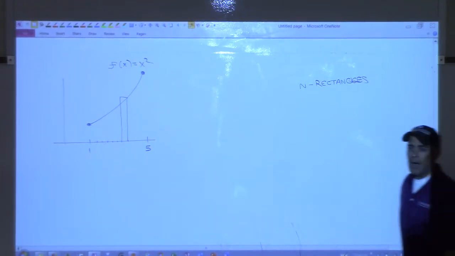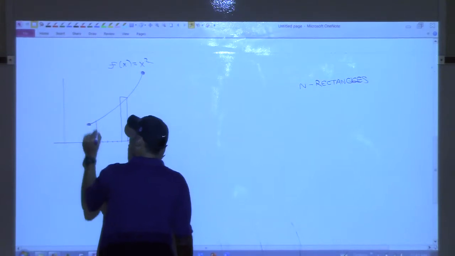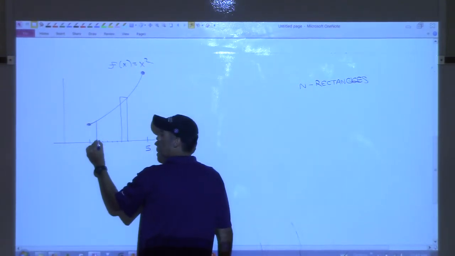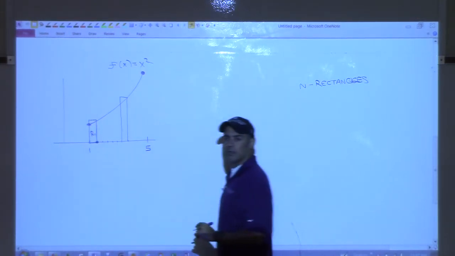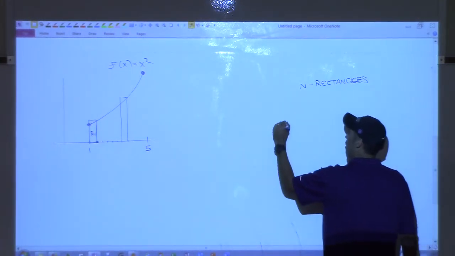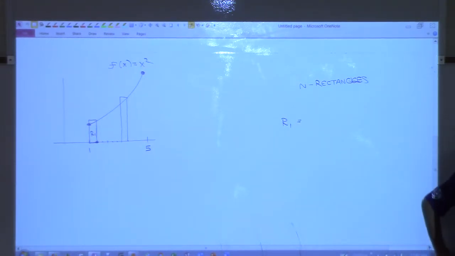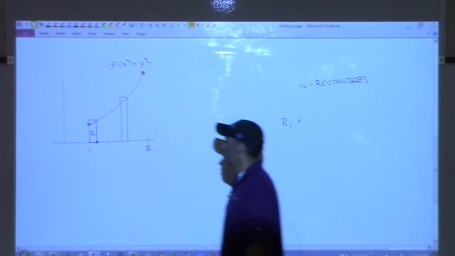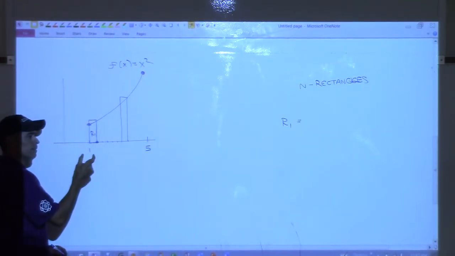All right, so let's talk about rectangle 1. Let's go back and take a look at this very first one. I go right here to this point, I go up and I go over and I go down, I find that area right there. Right? So let's talk about rectangle 1. Can you tell me about how wide it is? How wide is it?